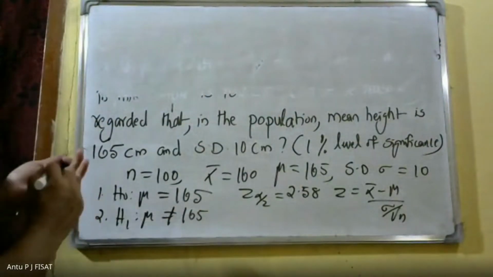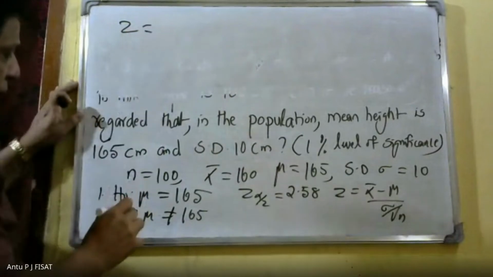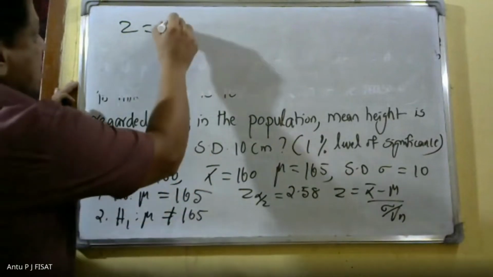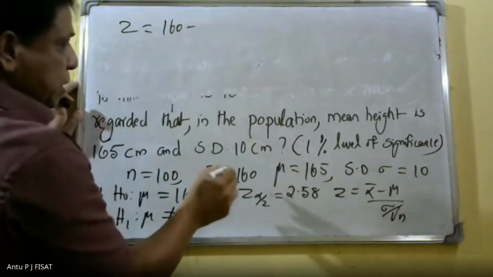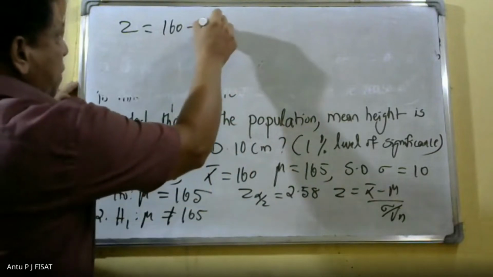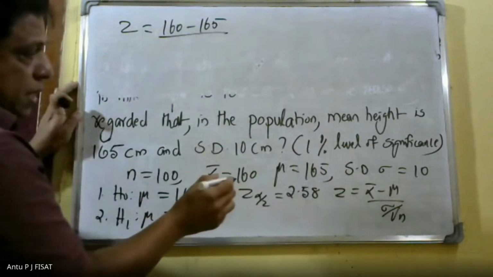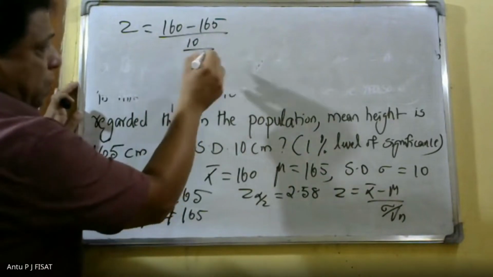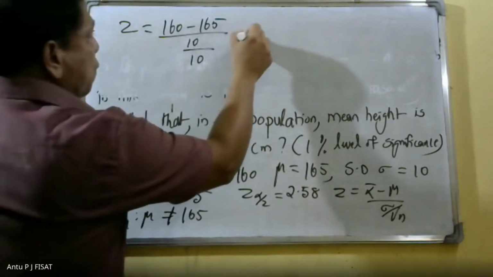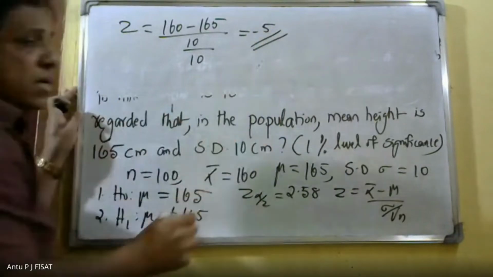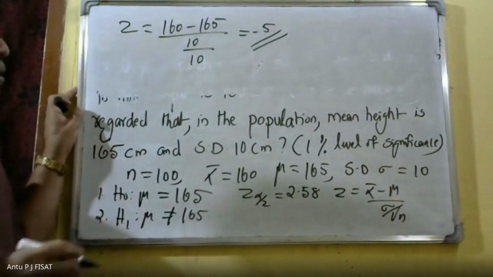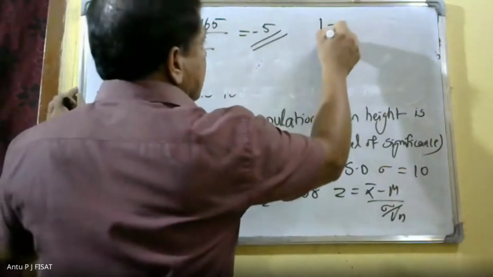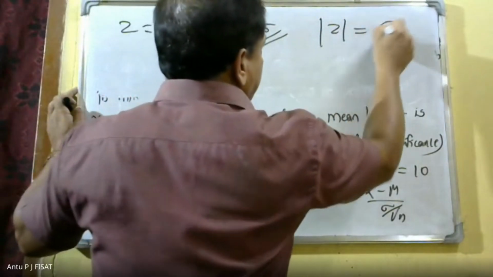That is, Z is equal to x bar, 160, minus mu, 165, divided by sigma, 10, divided by root of n. Root of 100 is equal to 10. Therefore, the answer will be minus 5. Z is equal to minus 5. Then we take mod Z. Then mod Z is equal to 5.